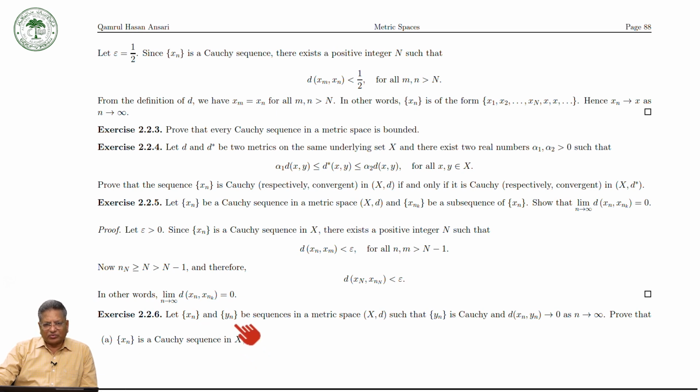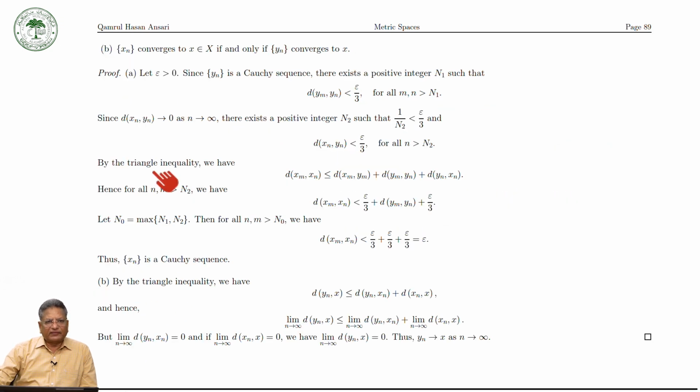If y_n is a Cauchy sequence and d(x_n, y_n) converges to 0, then x_n is also Cauchy. The second thing is that x_n converges to x if and only if y_n converges to x.